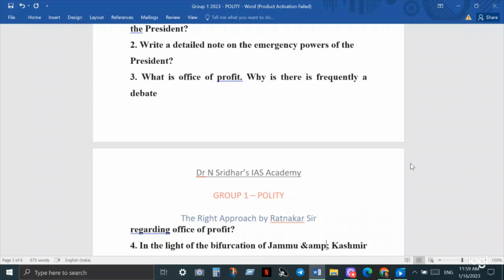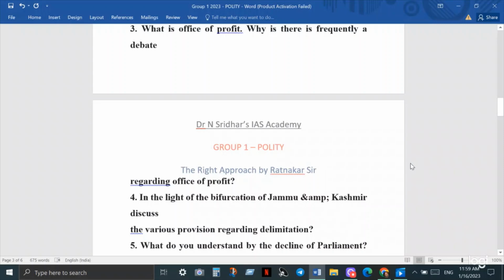Then you may get a question on office of profit. Why is there frequently a debate on office of profit? This is always an important question. If you have observed your old question papers, this type of question is mentioned there. Then in the light of the bifurcation of Jammu and Kashmir, and also the recent developments in Assam, where a delimitation exercise is going to be taken up, they may ask what is delimitation and what is the delimitation commission. The exercise has already been completed in Jammu and Kashmir. It may start very soon in Assam as well. So they may ask a question regarding this.